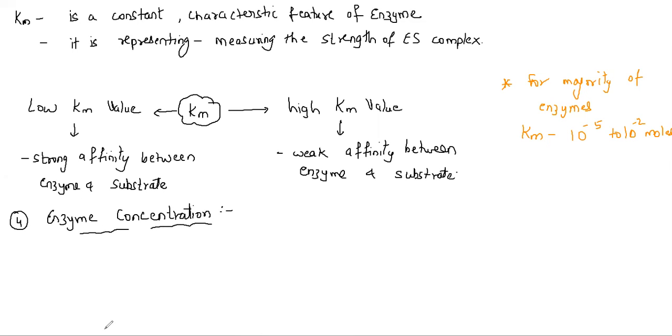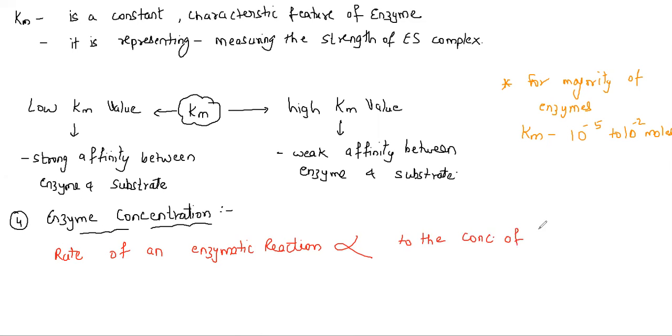If I keep on increasing the chairs, then definitely substrate increases, no issues as such. So let's put it in a simple form: the rate of an enzymatic reaction is directly proportional to the concentration of the substrate.